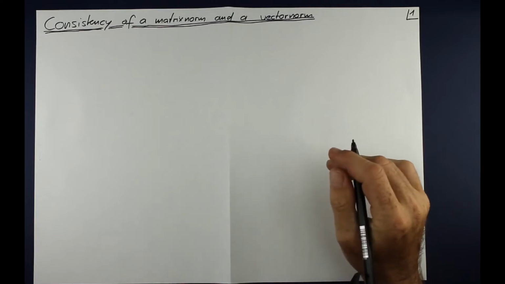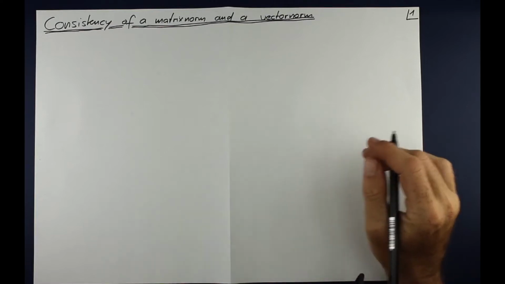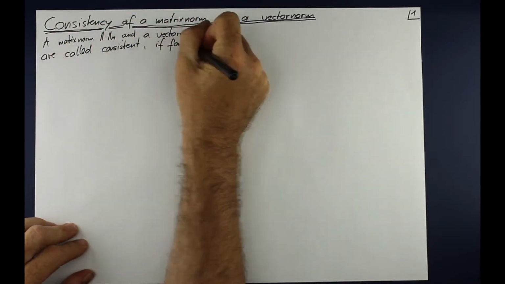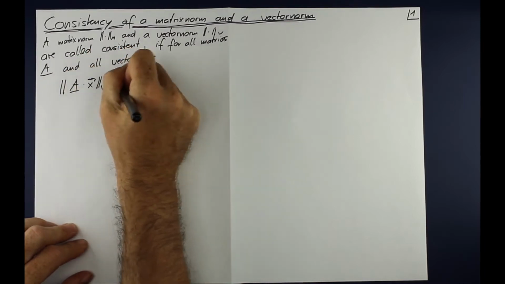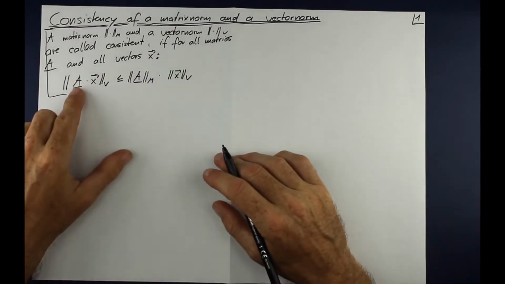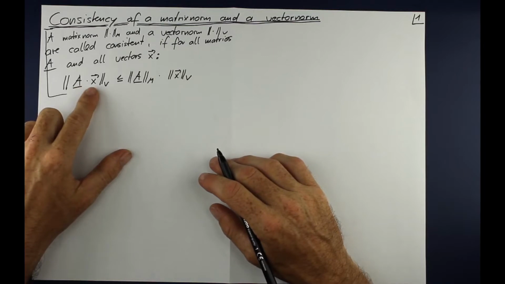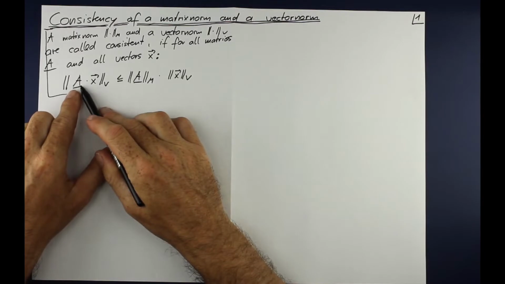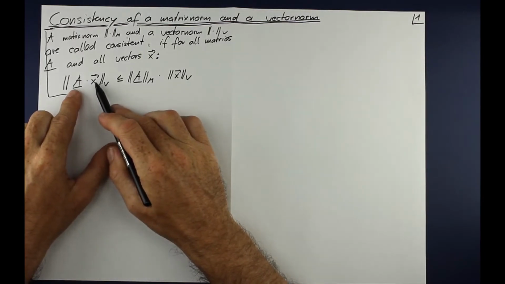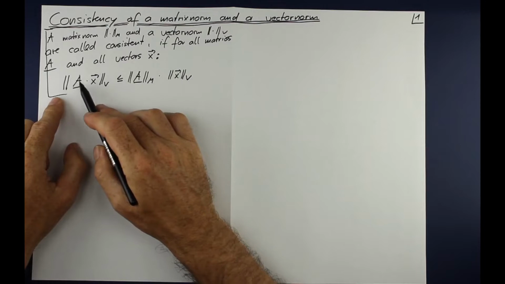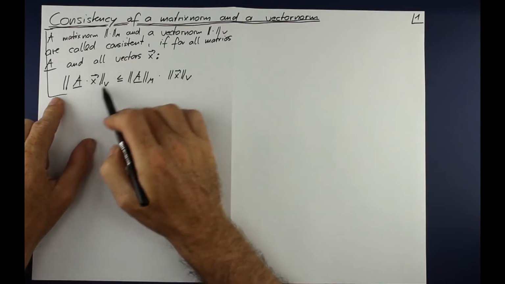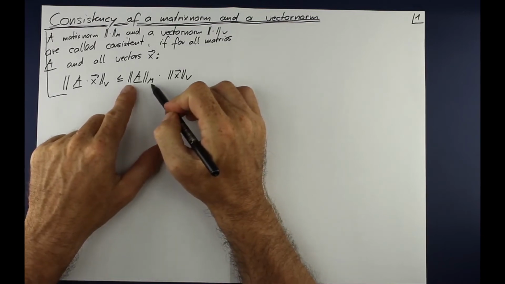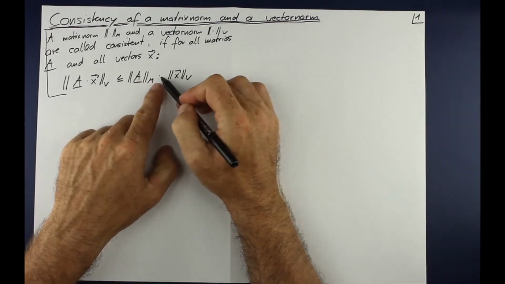Let's talk about the consistency of a matrix norm and a vector norm. Given the quadratic matrix A and the vector x, we can multiply the matrix A with the vector x. The result is again a vector, and then we can take the norm of this result, and then we can compare this number with the norm of the matrix and the norm of the vector and the multiplication of